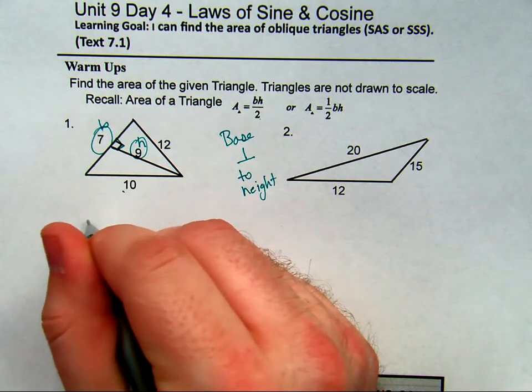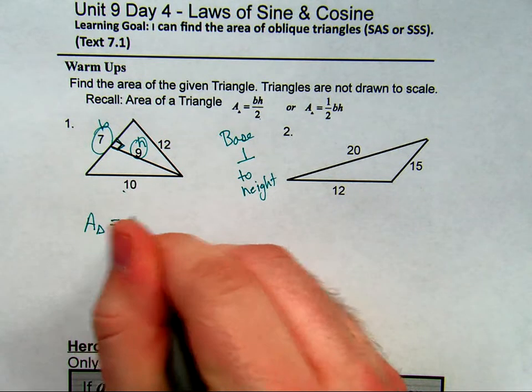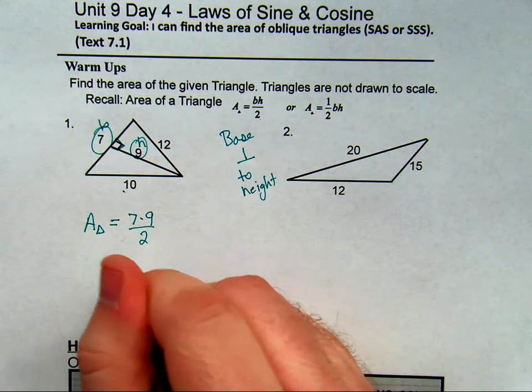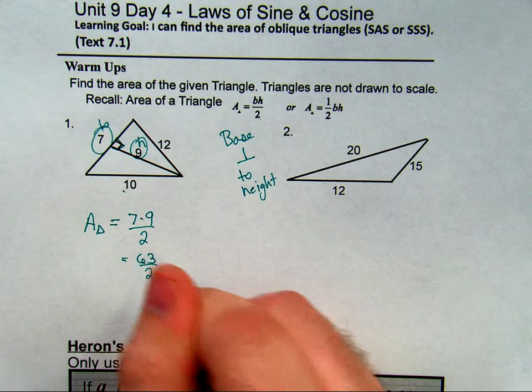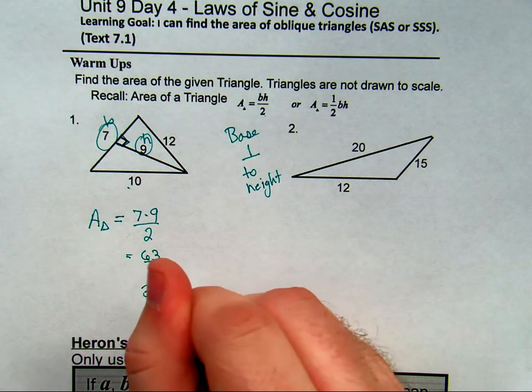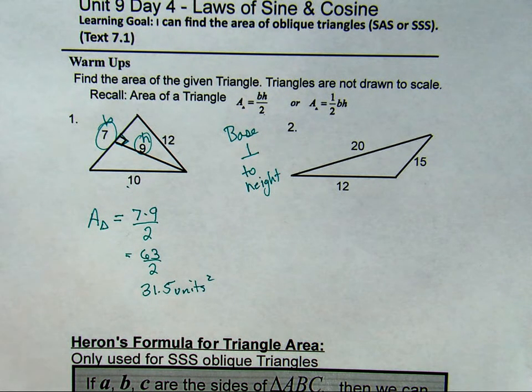So if the area of the triangle is equal to base times height divided by 2, 7 times 9 divided by 2, we'll have 63 divided by 2, which is 31.5 units squared. Remember, an area unit is always going to be squared.